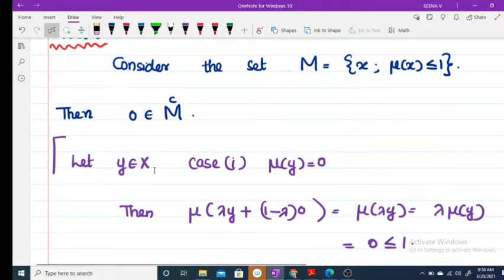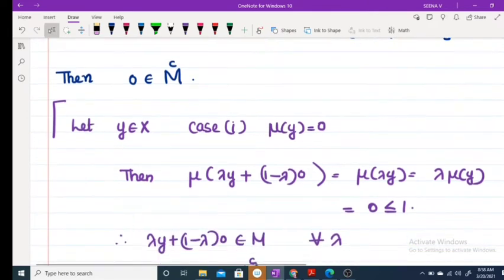Let y belong to X. There may be two cases: mu of y equal to 0, or mu of y not equal to 0. Case 1: suppose mu of y equal to 0. Now, what is mu of lambda y plus 1 minus lambda times 0? This is the same as mu of lambda y. But by our assumption, this is lambda times mu of y, and since we assume mu of y equal to 0, this equals 0. Therefore mu of lambda y plus (1 minus lambda) 0 is clearly less than or equal to 1.